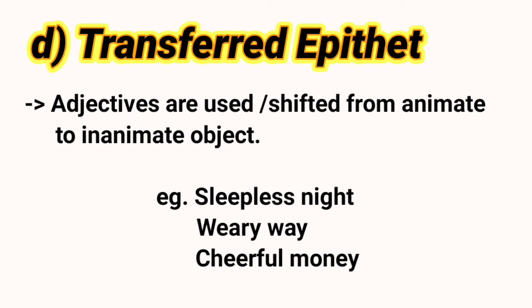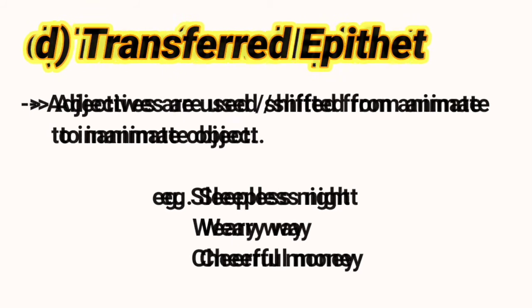Transferred epithet. In this, adjectives are shifted or used from animate to inanimate objects. For example, sleepless night, weary way, cheerful money. Sleepless, weary, cheerful. So these adjectives are usually used for animate objects. But here, these are used for inanimate objects. Transferred epithet is also called hypallage.